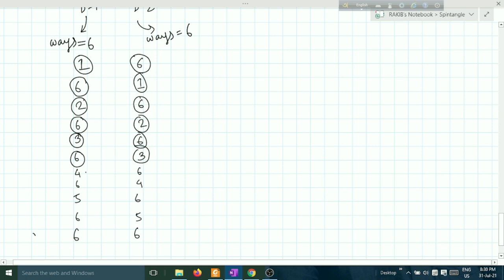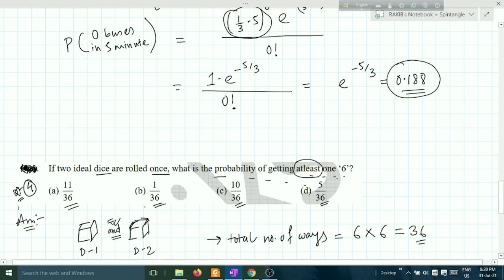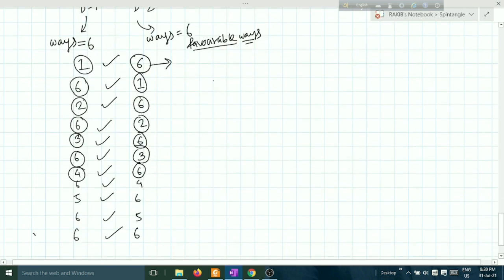6 3, 4 6. How many ways? These are the favorable ways. Let me tick them off. 1 2 3 4 5 6 7 8 9 10 11. Is there any option with 11? Okay, 11. Then probability is what?